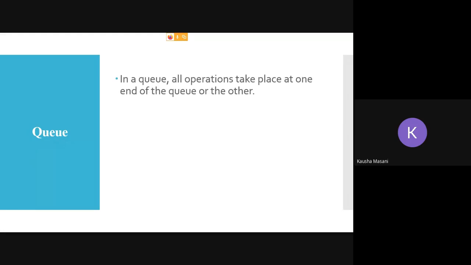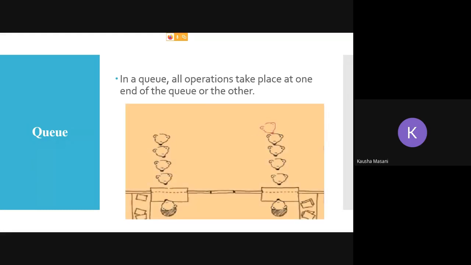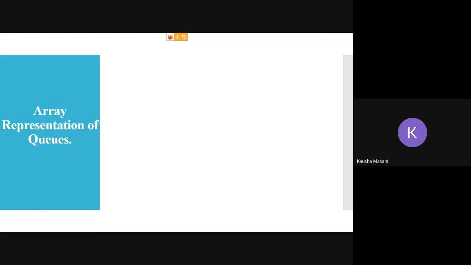Then we had seen that all the operations are taking from one end of the queue or the other. Okay, so that is NQ or the DQ. Fine. So this was the example GIF which we have seen. The beers are getting out from one end, the table end, and they are getting inserted into the line from the back side.